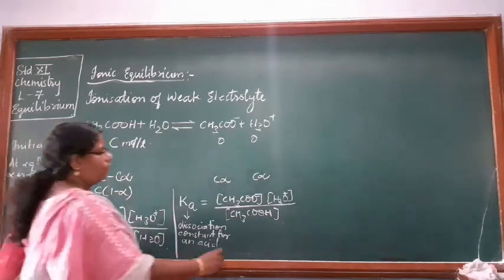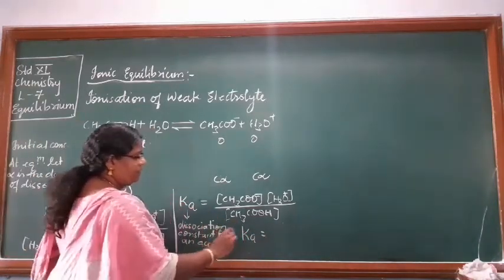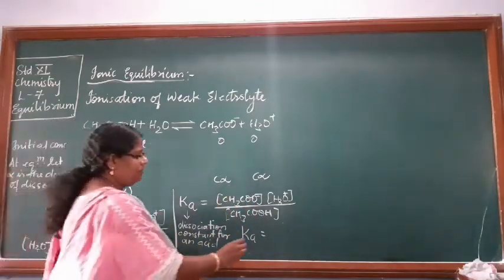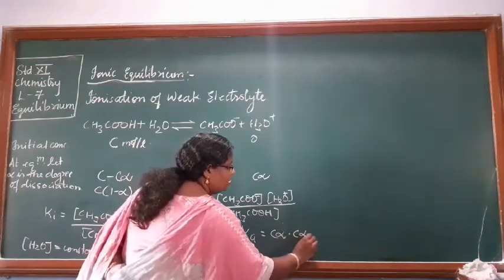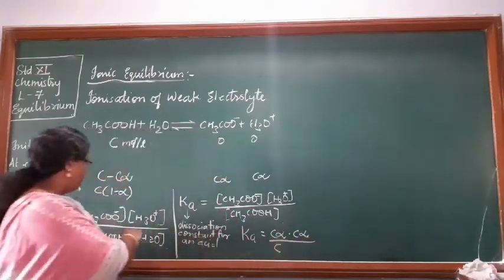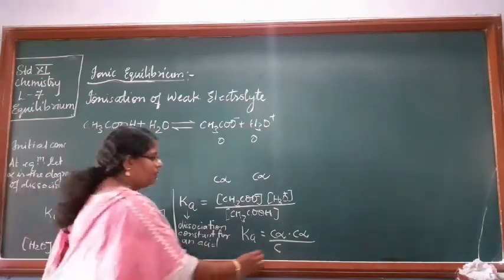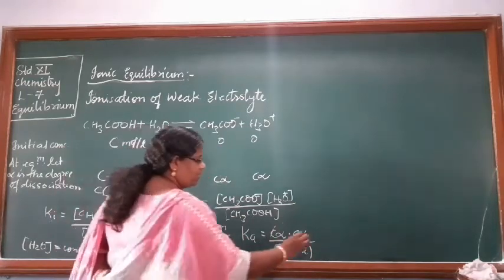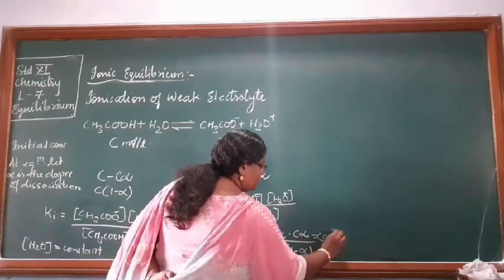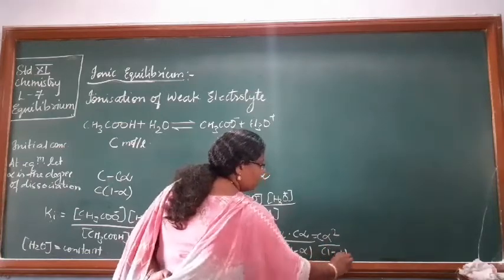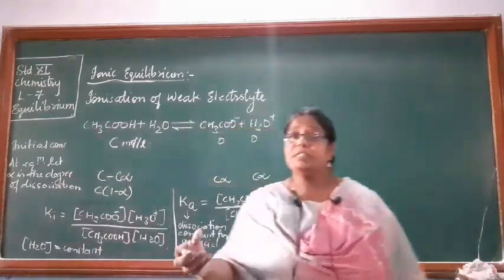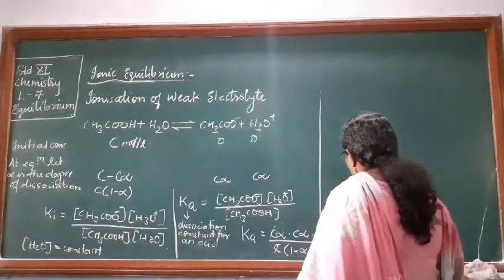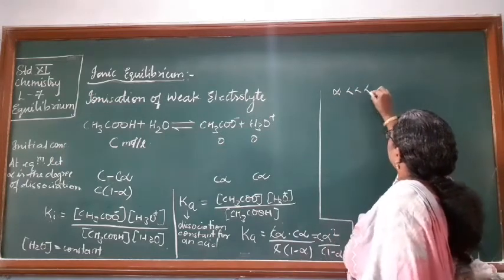Putting in these values, what will we get for Ka? What is the concentration of acetate ion at equilibrium? It is C alpha. So C alpha into C alpha upon C into 1 minus alpha. C and C cancel out. What do I get? C alpha square upon 1 minus alpha. Now, with respect to 1, the value of alpha is very, very small. So we can write alpha much less than 1.